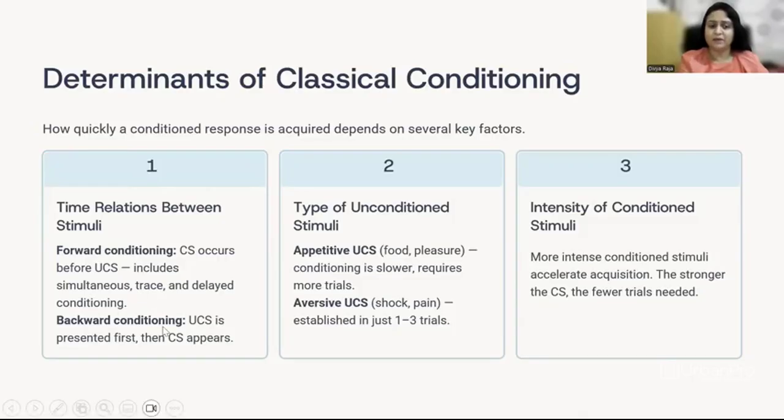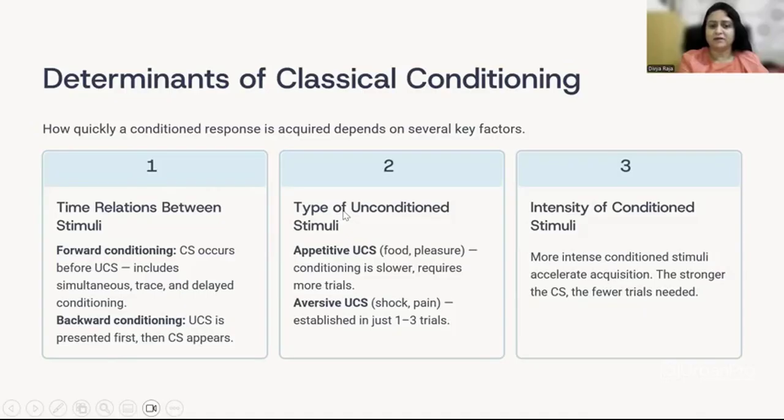There's something called backward conditioning where the unconditioned stimulus is presented first and then the conditioned stimulus. The food is presented first, and when the bell rings, the subject has to stop eating. That is backward conditioning.